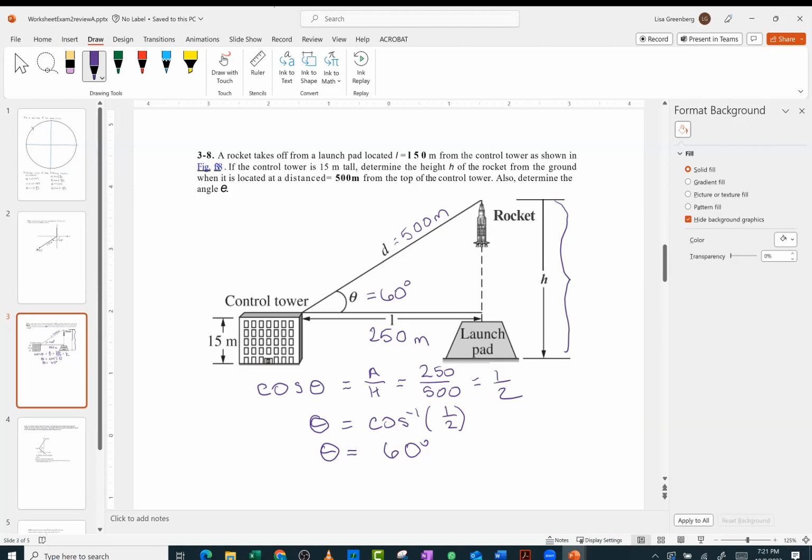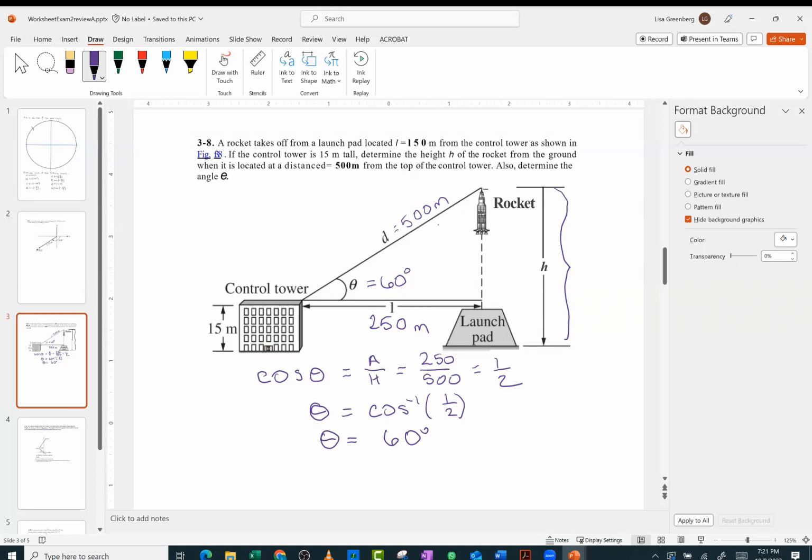And I should be able now to find what H is. Well, maybe not H, but I should be able to find this, right? Because what would we call that? That would be our H plus 15, right? Well, not H plus 15. H equals whatever this is. We'll call this rocket height. Okay, gotcha. Rocket height plus 15 would equal H.